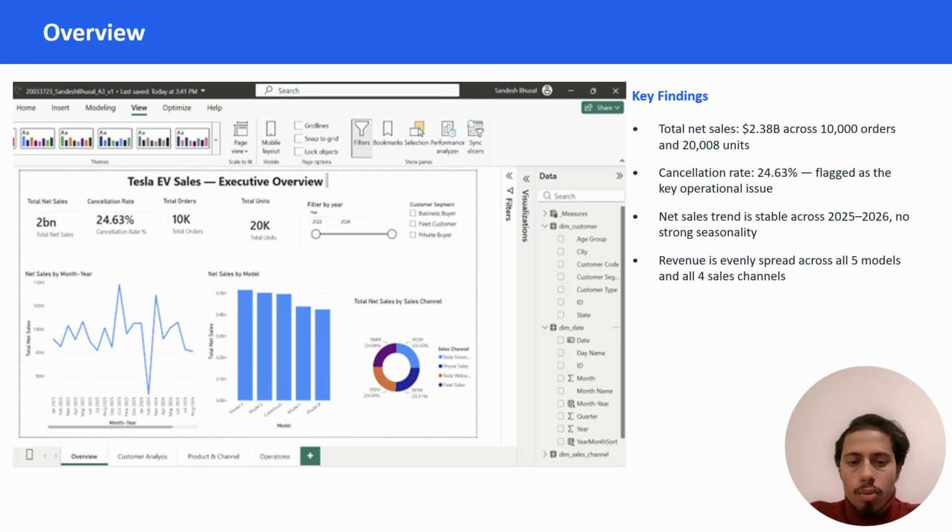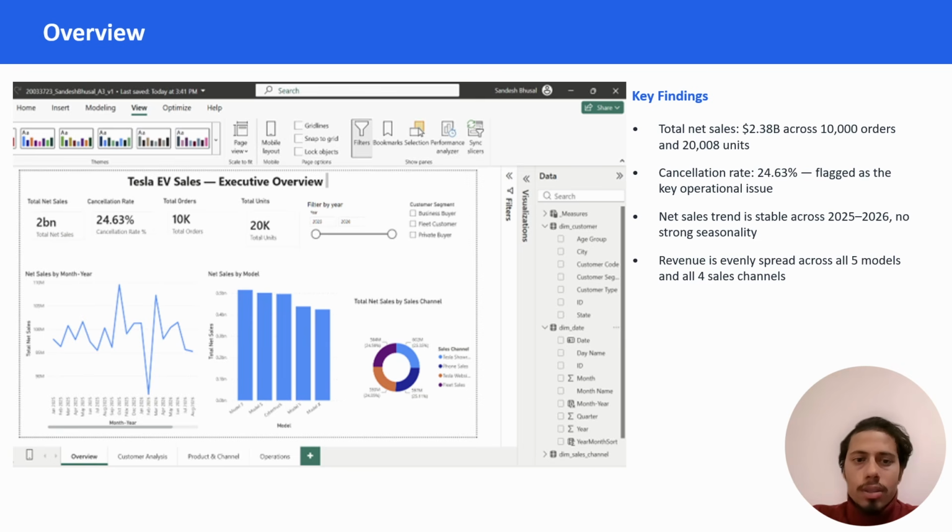So this is my overview page, and total net sales are around 2.38 billion across the 10,000 orders, in between the 2008 units. This last number, the cancellation rate, which is about 24.63%, you can see over here, turned out to be one of the most important findings in the whole data set, and I'll come back to it later.